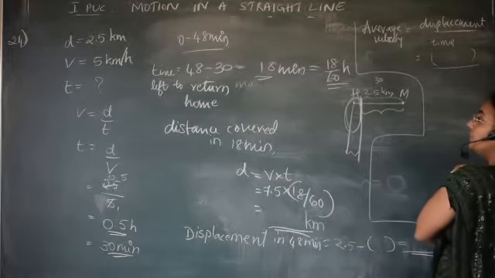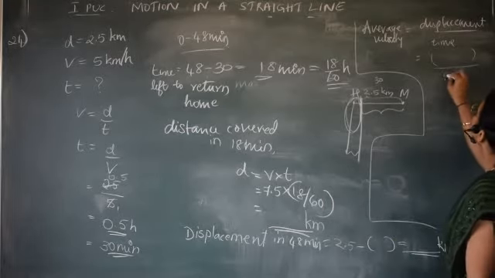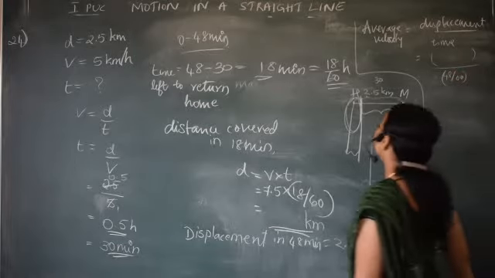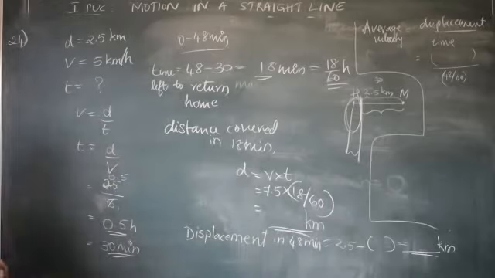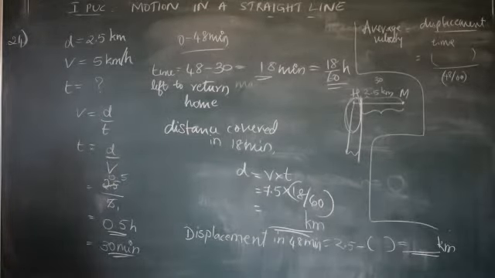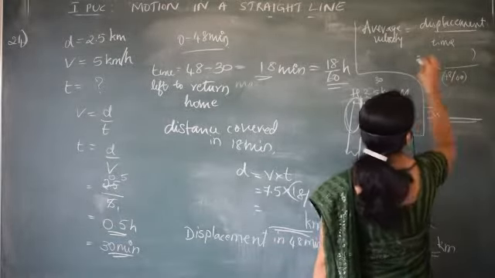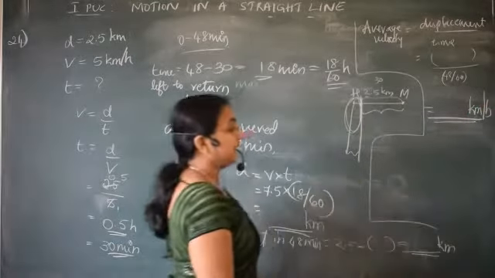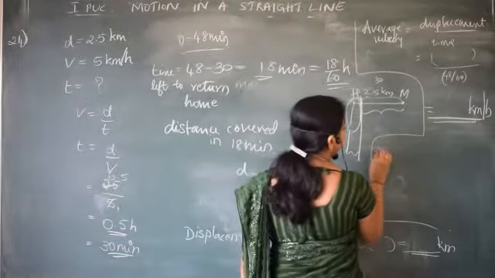Time taken from 0 to 48 minutes it is. So, therefore, I'll write 48 by 60 hour, so that I'll get the timing in hours itself. The answer you get is nothing but the average velocity, in kilometer per hour.